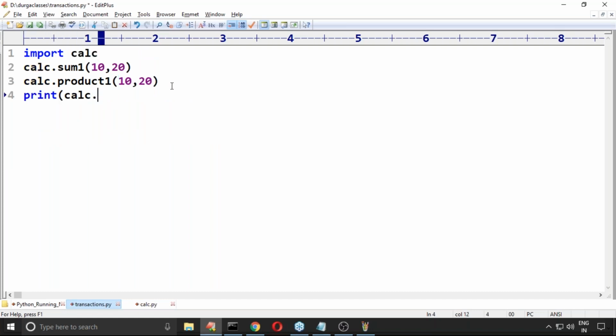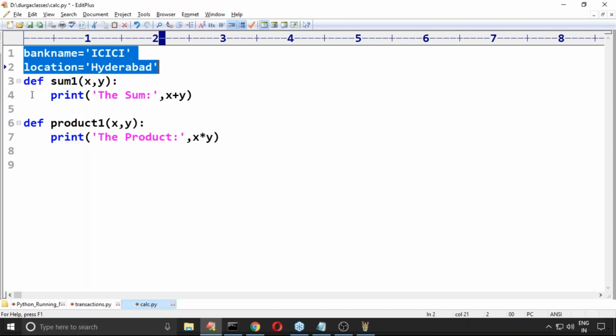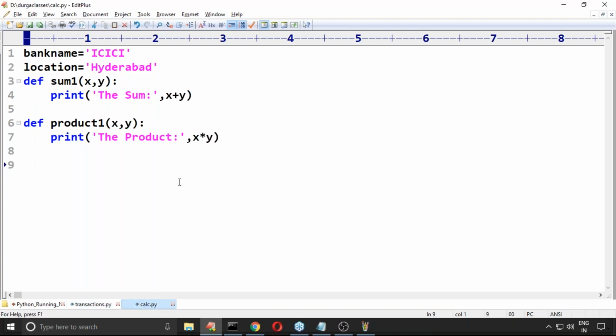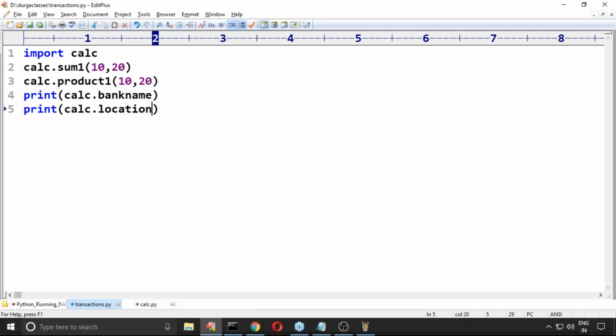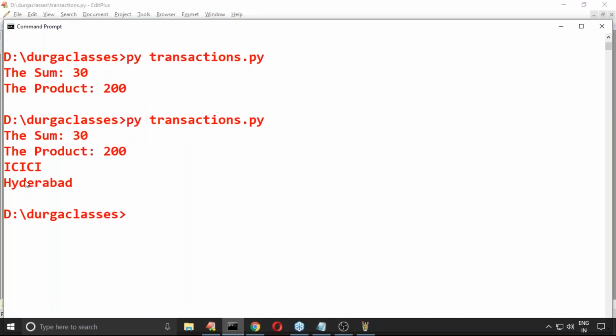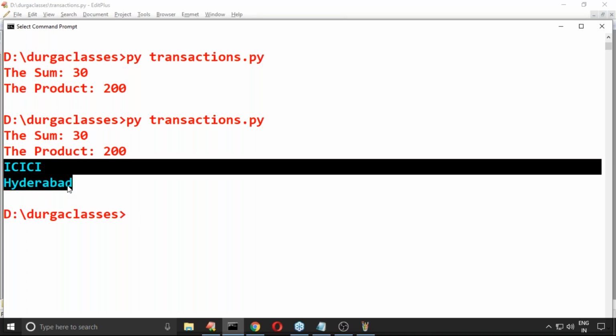Print module name dot variable name. What is the variable name? Bank name. What is the other variable name? Location. Is it possible to access variables? Yes, happily you can do that. Observe, sir, we can get location and bank name.